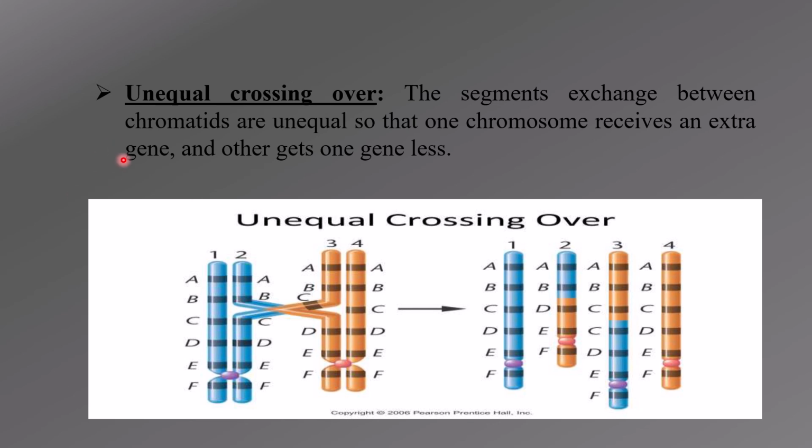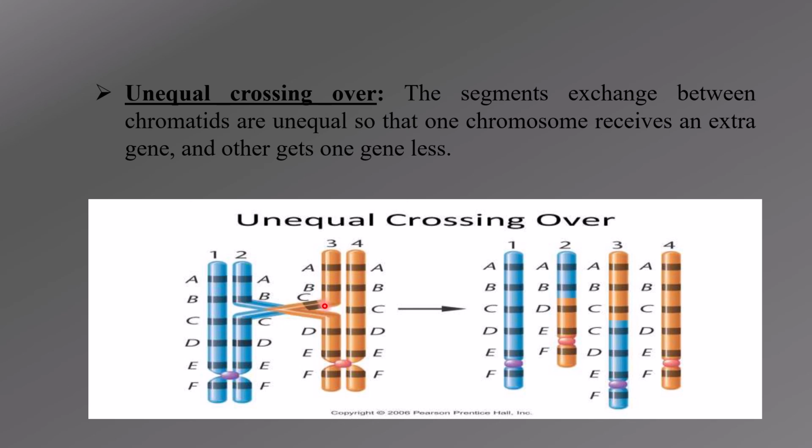Now, another type of germinal or meiotic crossing over is unequal crossing over. Here the segments exchanged between chromatids are unequal. As the name says, the number of genes being exchanged between the non-sister chromatids is unequal. So the chromosome can get an extra gene, or it can get one less gene. In this example, the crossing over is happening between the B and C genes of this particular chromosome and the C and D genes of this particular chromosome.